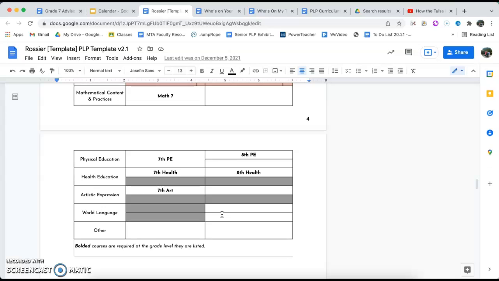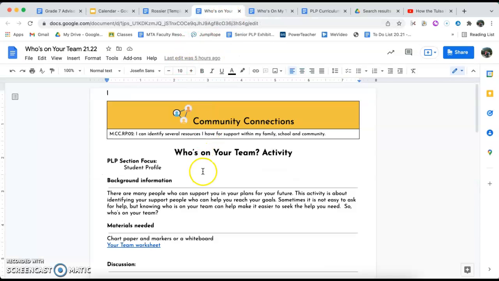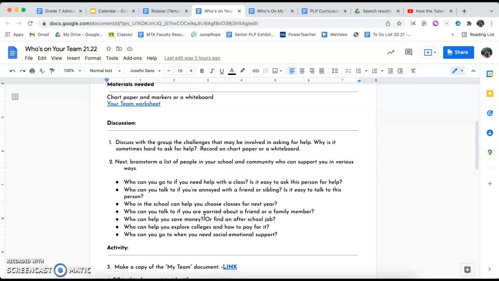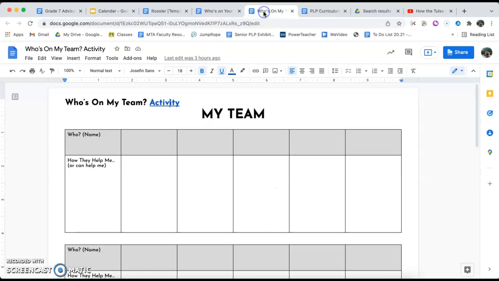Okay, so once you have all of that done, then you are going to work with your advisor, and you're going to do this activity. It's called Who's on Your Team activity. And we're working on community connections, and you'll have a discussion with your advisory group about asking for help and getting help, and how does that feel? And you're going to brainstorm a list of people in your school and community that support you or could support you.